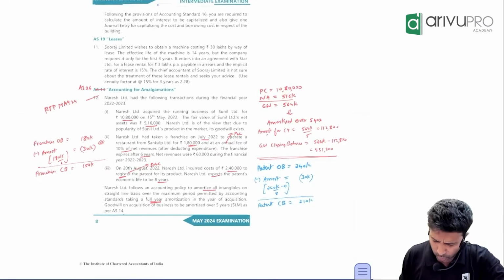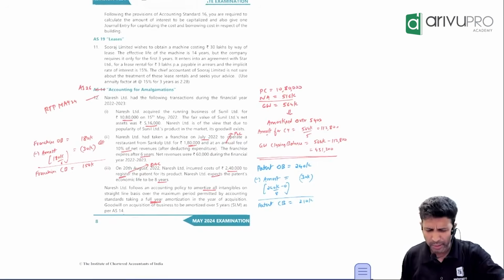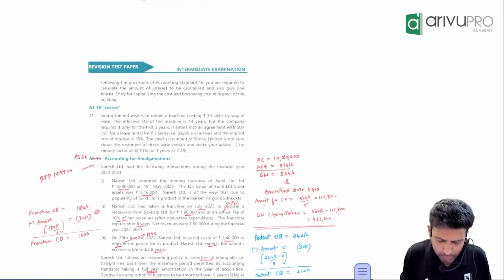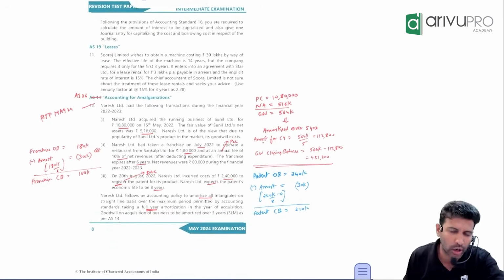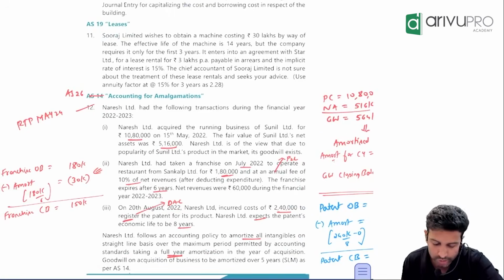I think there's an RTP question or some past exam question. I don't know. I think no RTP. RTP May 24 question. A good small concept question. So I would like to quickly run through this.